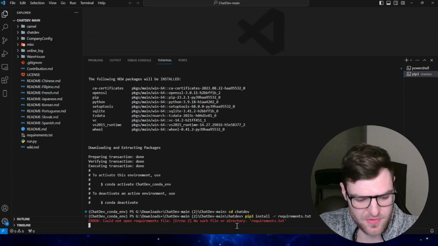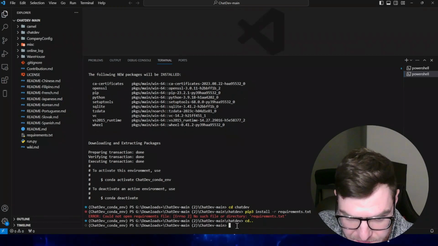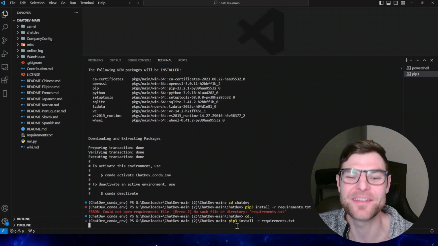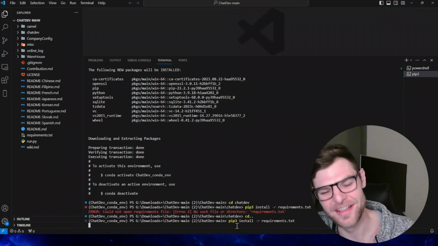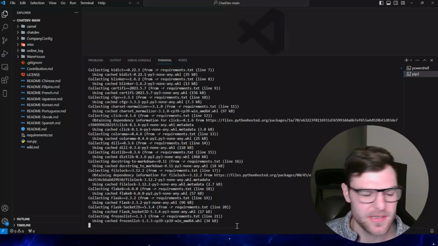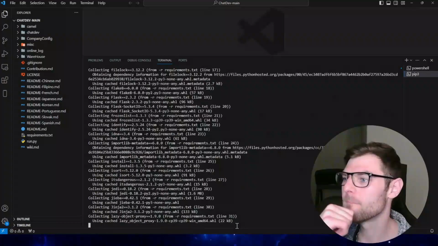Or no, see, that's the wrong folder. Okay, so we're going to cd and do it in this one. And if that doesn't work, we'll go back one, and we'll do it in the other one. You can obviously see I'm a pro. See, there we go, selecting that. So that's what you want to see.